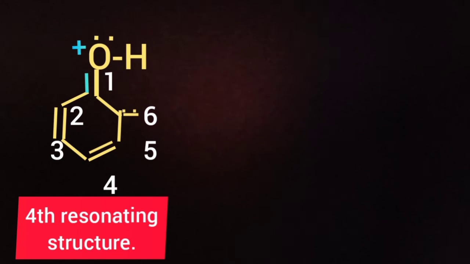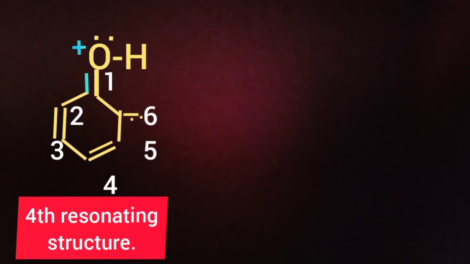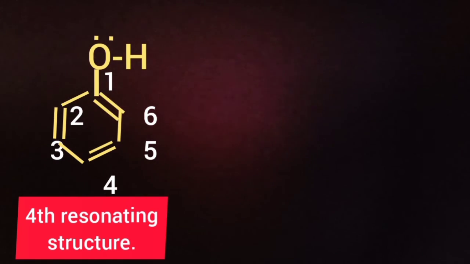Then the sixth carbon gains a negative charge. The negative charge on the sixth carbon will form a pi bond, and the double bond between C and O is shifted, and O gains the lone pair, and the positive charge developed on oxygen is vanished.